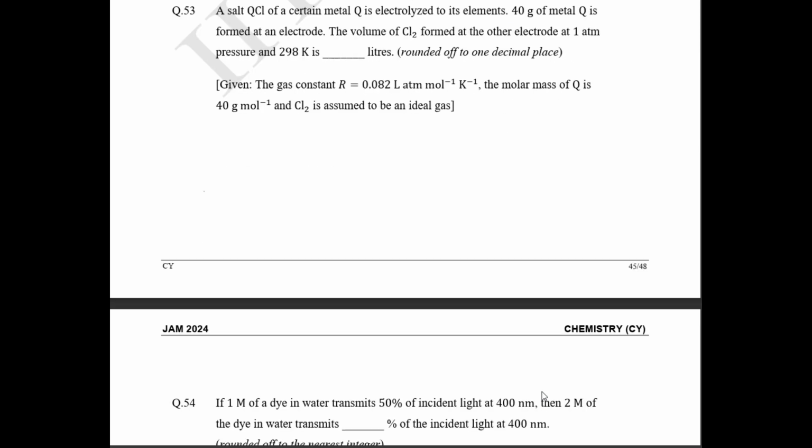53rd question. A salt QCl of a certain metal Q is hydrolyzed to its element. Okay, 40 gram of the metal Q is formed at an electrode. The volume of Cl2 formed at the other electrode at 1 atm. Volume of Cl2 எவ்வளோ ப்ரொடியூஸ் ஆயிருக்குன்னு கேட்டிருக்காங்க.